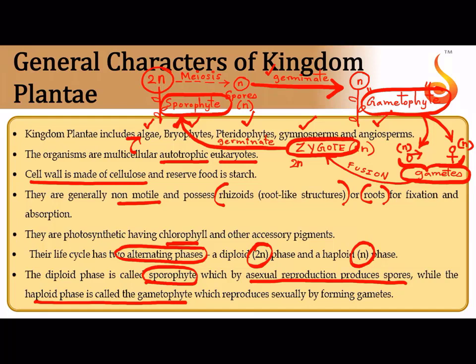Also please remember, wherever you see formation of gametes and fusion, don't you think we say that this is a sexual phase in the life, because it is sexual reproduction? And wherever you see meiosis and production of spores, don't you think we can call it the asexual phase in the life? So basically there is an alternation between sexual and asexual phases, that is the sporophyte and gametophyte.